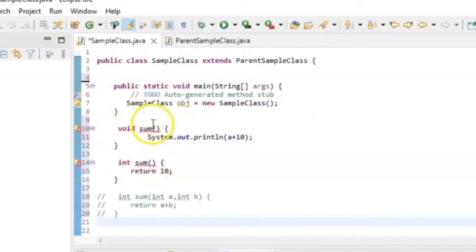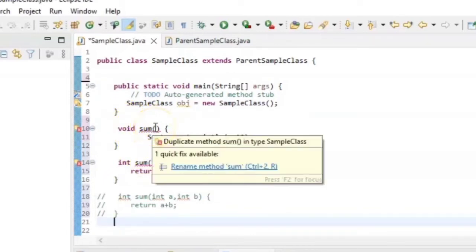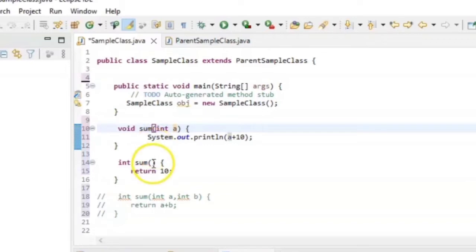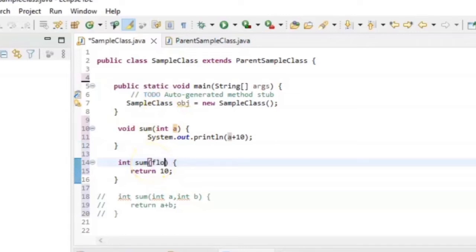So ultimately you have to provide a different number of arguments, or the argument type should be different. Suppose you pass int a here, so now it is working fine. And if you pass double a, now it's working fine.